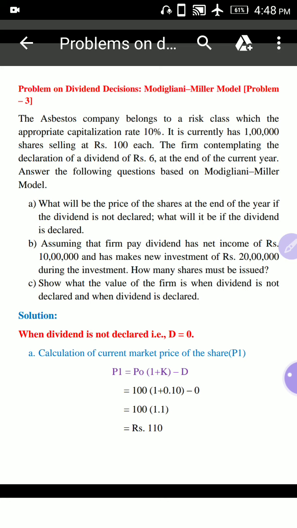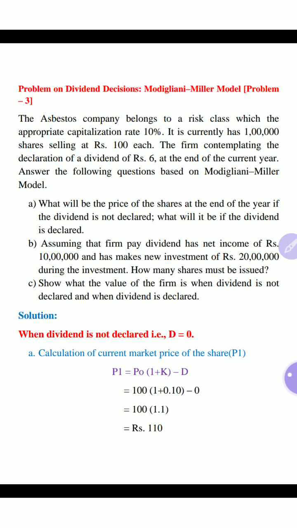Irrelevant means not at all related. Here the dividend decision and the value of the firm both are not at all related. Now look at the problem.